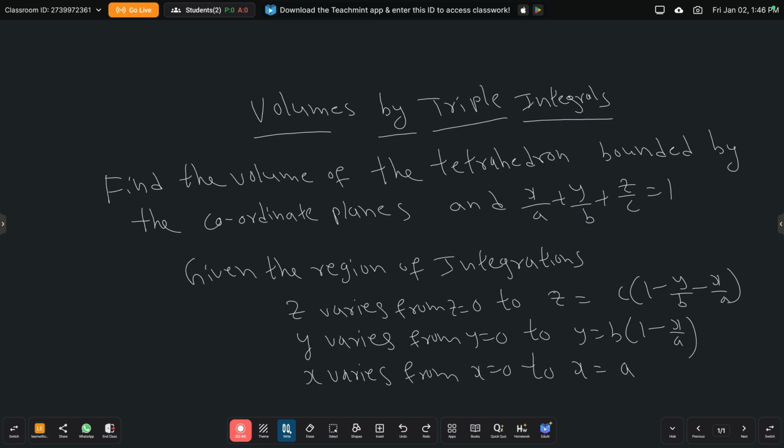In this, if y is also 0, we get x by a is equal to 1, and from that, x is equal to a. So the limits for z are z is equal to 0 to z is equal to c into 1 minus y by b minus x by a, the limits of y are from 0 to y is equal to b into 1 minus x by a, and the limits of x are from 0 to a.